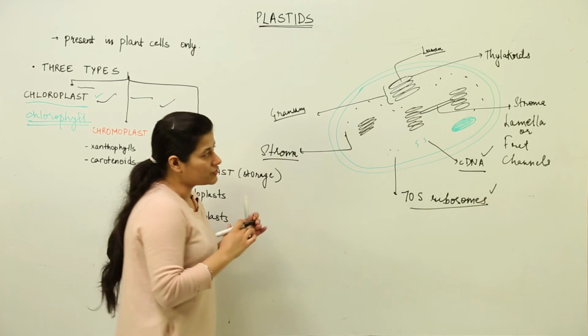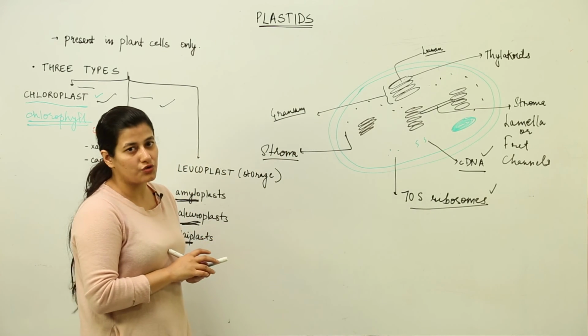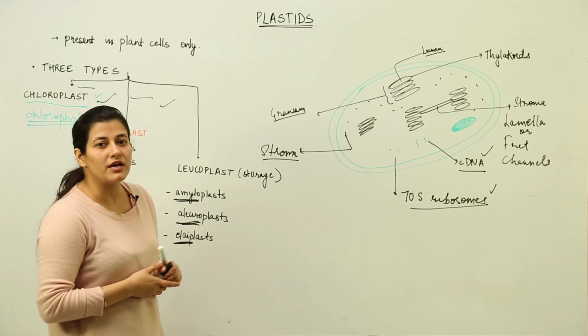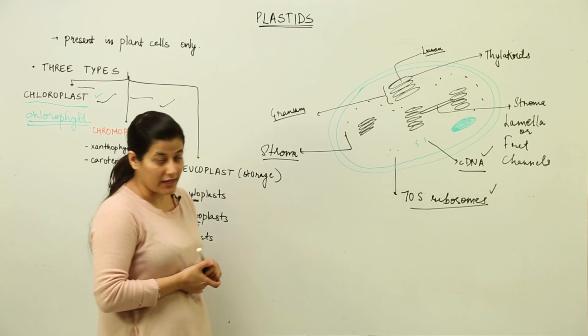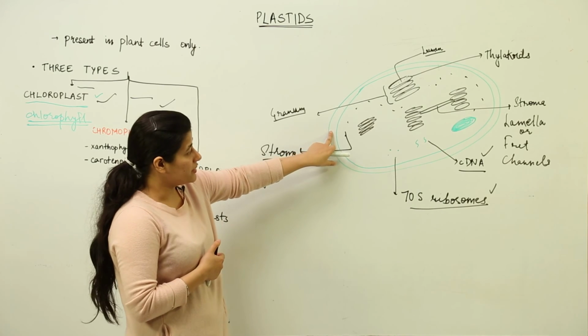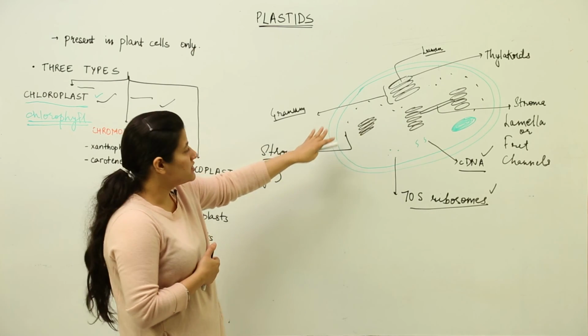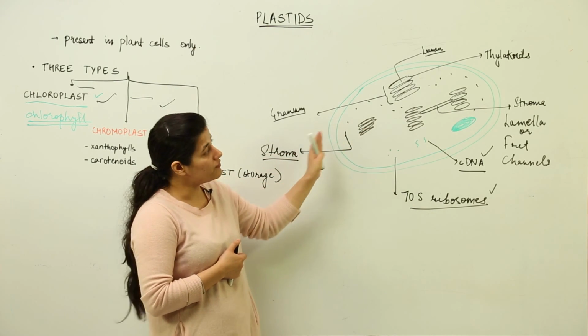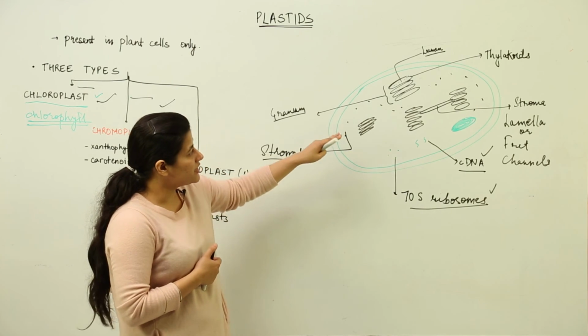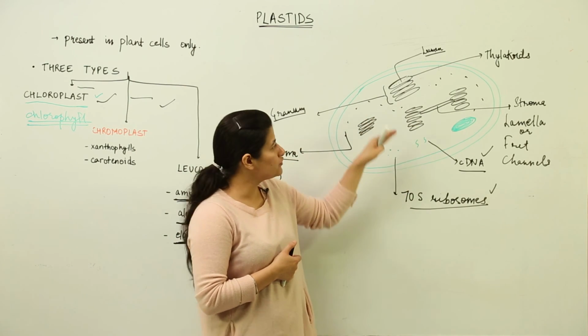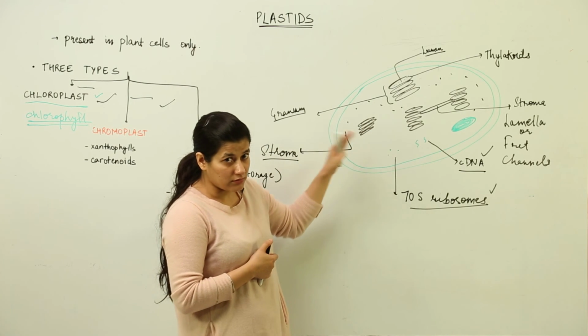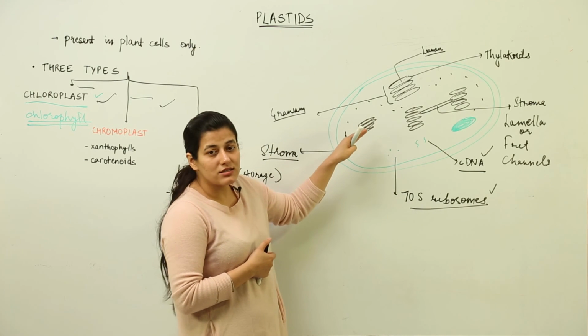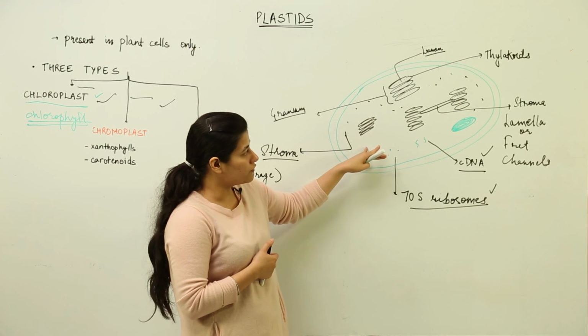So this is the basic structure of a chloroplast, which you need to understand: a chloroplast is a double membrane bound organelle. It contains an intermembrane space which separates the stroma of the chloroplast from the cytosol. It further contains thylakoids stacked on each other which form a grana. Many grana are together present in the stroma of the chloroplast.